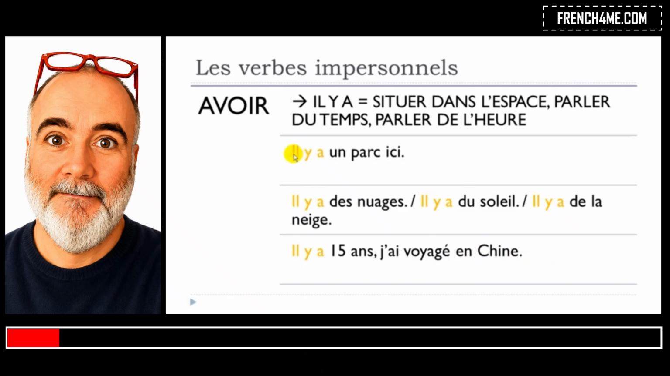So let's see them one more time. Il y a un parc ici. Il y a des nuages. Il y a du soleil. Il y a de la neige. Il y a 15 ans, j'ai voyagé en Chine.